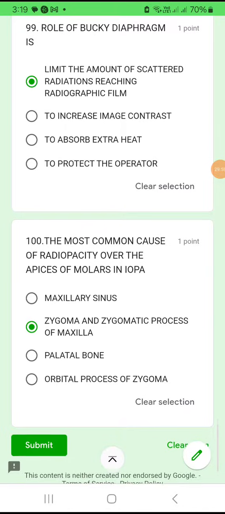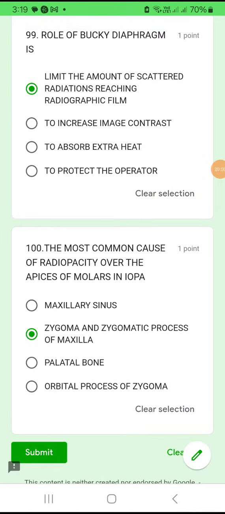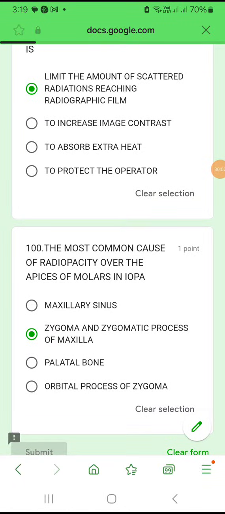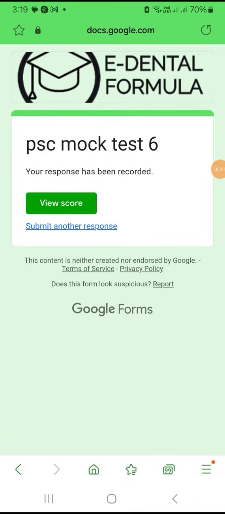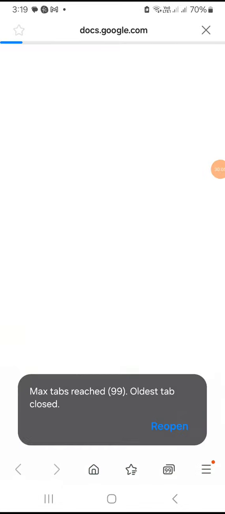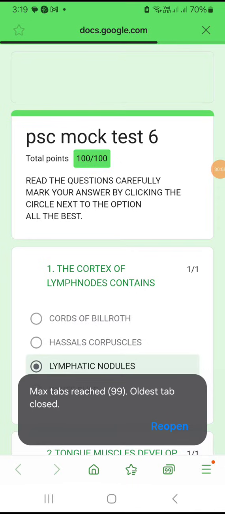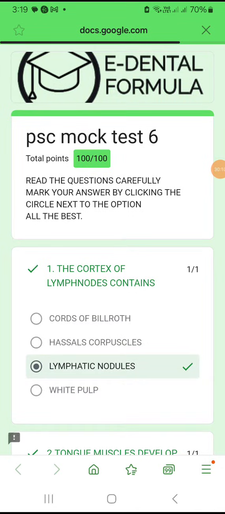Okay, so we have marked all the 100 questions. Let's check whether all our answers are correct or if there is any mistake we have made while marking the options. Okay, no, bingo. So we have marked all the 100 questions. We have got 100 points.